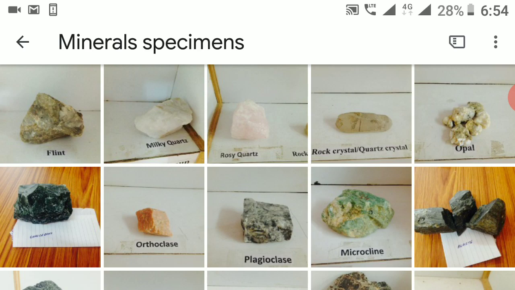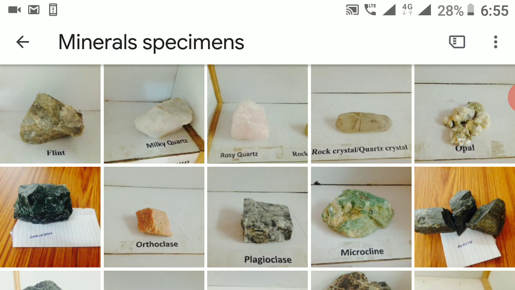The best examples for conchoidal are plagioclase, jasper, and quartz. In the plagioclase and jasper, we can see the clear concave surface. When we break the mineral, the fracture that breaks like the conchoidal structure is called conchoidal fracture.